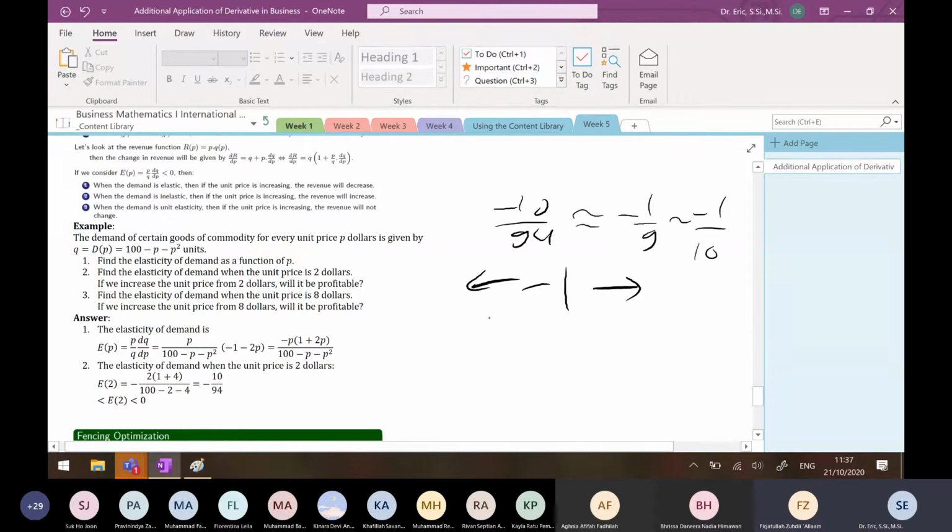Less than minus 1, okay, yeah? This one or this one, sorry, to the left or to the right of minus 1? Minus 1 over 10, is it to the right or to the left of minus 1? Left or right of minus 1?